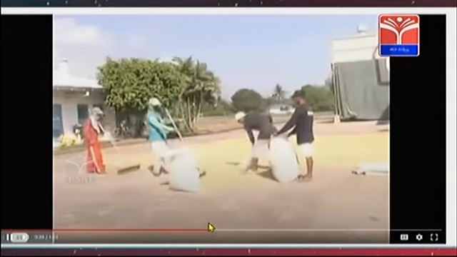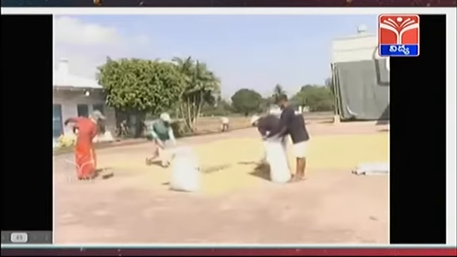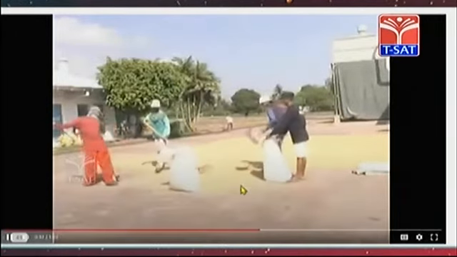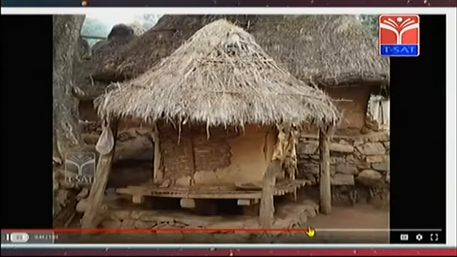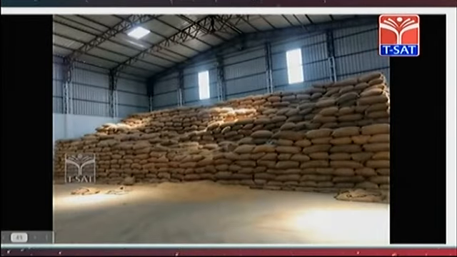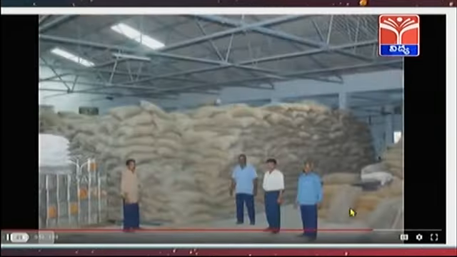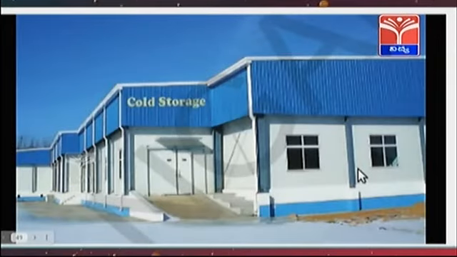After drying, they are stored in gunny bags. For the storage purpose, many types of tools are used. This is a warehouse. Cold storages are used to store vegetables and fruits.